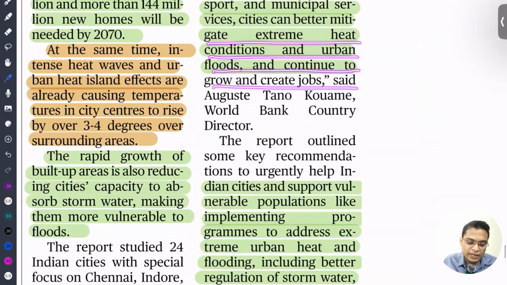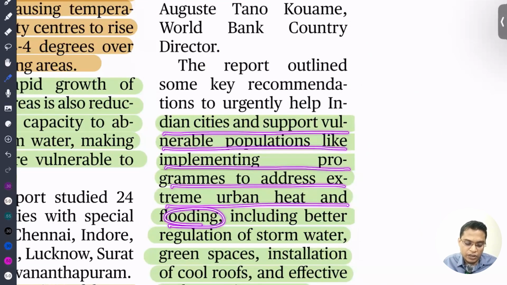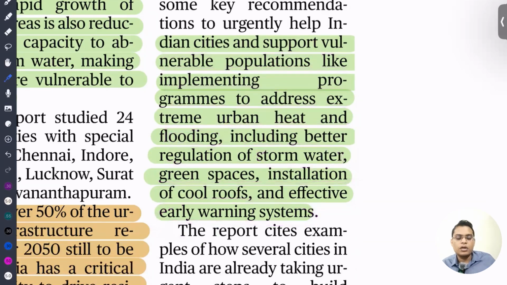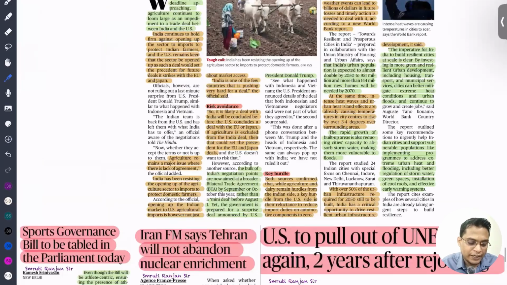Next, Indian cities should support vulnerable populations by implementing programs to address extreme urban heat island and flooding, including better regulation for storm water, green space, installation of cooling roofs, and an effective early warning system. These are steps that we can take to control extreme weather in urban areas.